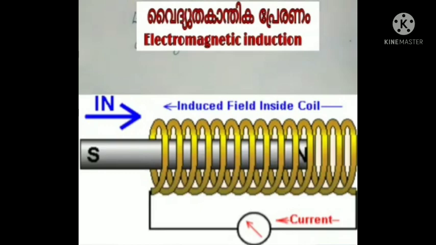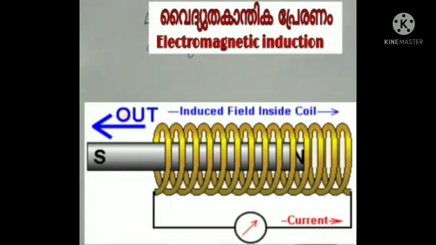In the first picture, we can see the bar magnet is pushed into the solenoid. Observe the deflection of the needle of the galvanometer. When the magnet goes into the solenoid, the galvanometer is deflected to the left side. Left or right, any side, no problem, but there is a deflection. That deflection shows that there is a current in the coil.